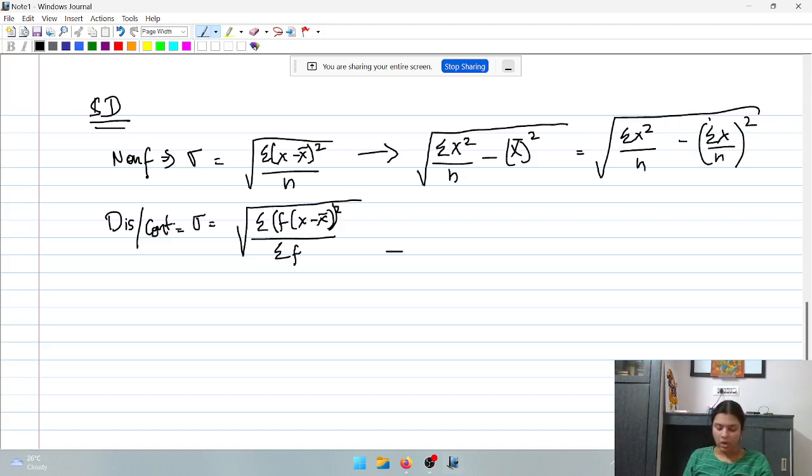So this alternative formula is going to be very important when it comes to standard deviation. Many questions are tested from this alternate version of the formula.